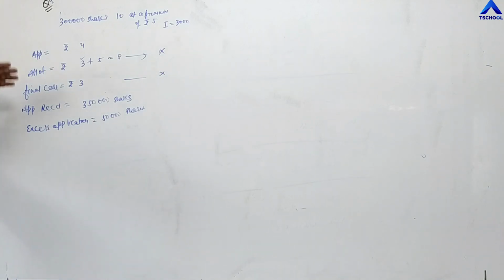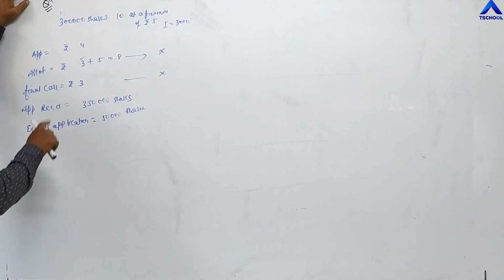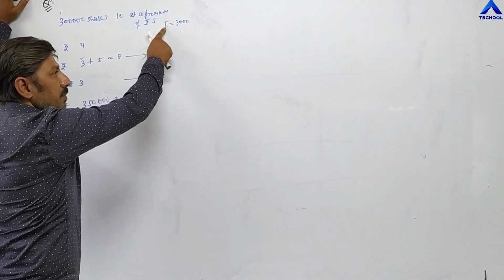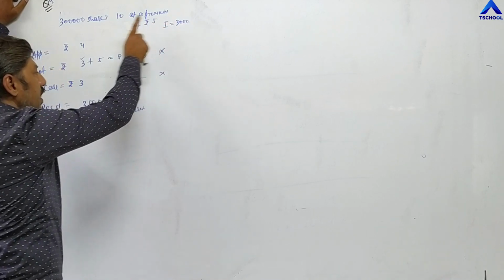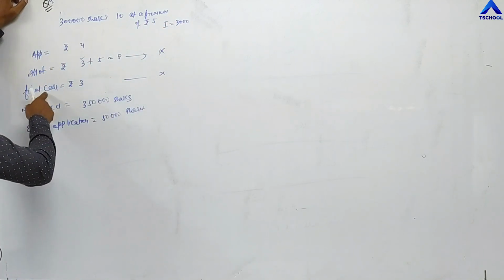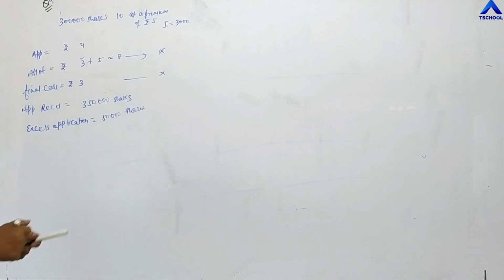Now, at the time of receiving the different installments, application money is always received from all shareholders, all investors. But so far as the amount due on allotment and final call, it may be possible that some shareholders will not pay. So in this question, one shareholder named Ishira has purchased 3,000 shares and not paid allotment and final call. So entry,